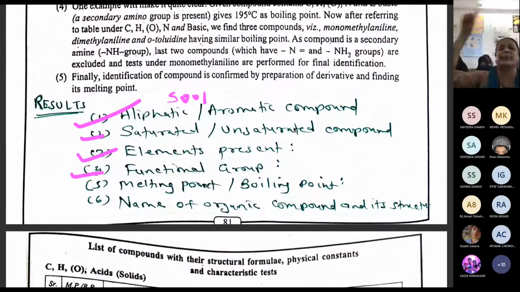First point will be aliphatic or aromatic. How are you going to understand? Which test will give you aliphatic or aromatic? The porcelain one. You have to heat this compound in the porcelain dish. And now if you get a sooty flame, you can say the compound is aromatic. If you get a non-sooty flame, we can say the compound is aliphatic. Understanding, all of you?